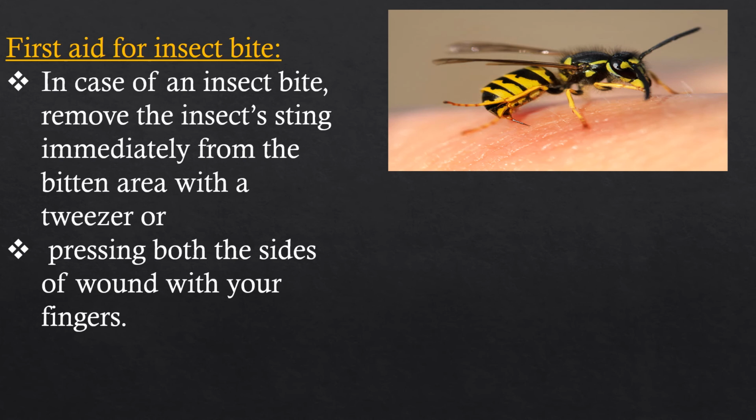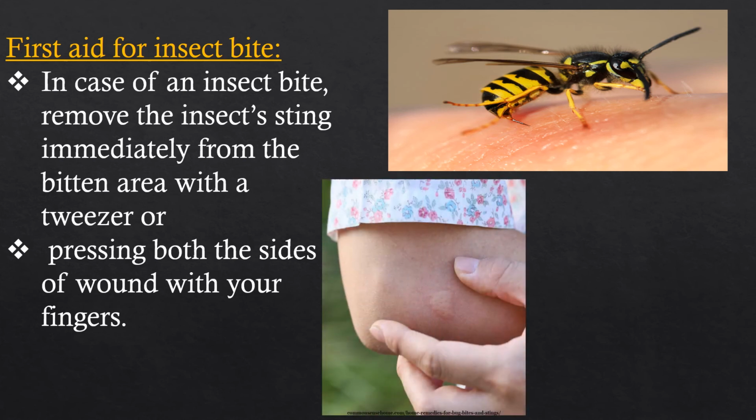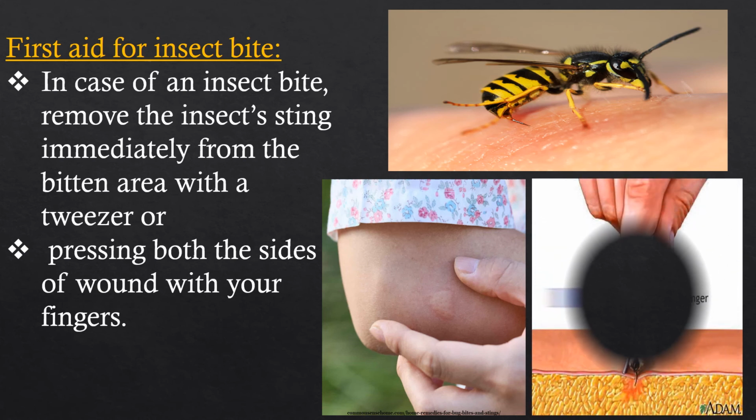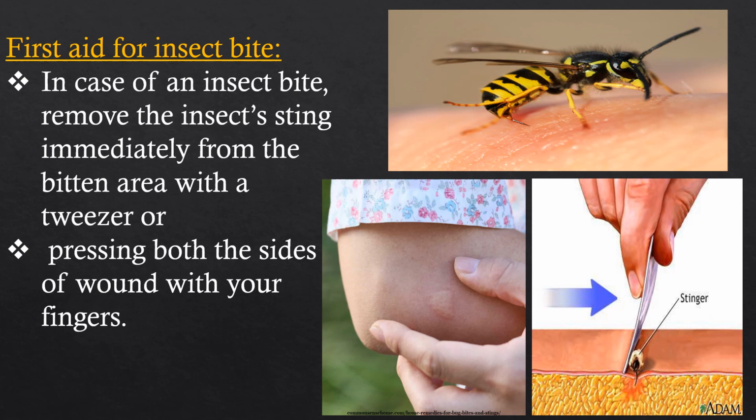So, if an insect bites us, remove the insect sting immediately from the bitten area with a tweezer or by pressing both sides of the wound with your fingers like this. Pressing both sides of the wound with your fingers like this, you have to remove the sting. Or you have to use tweezers and remove the sting like this. Okay, children.